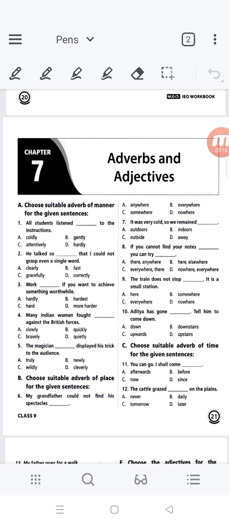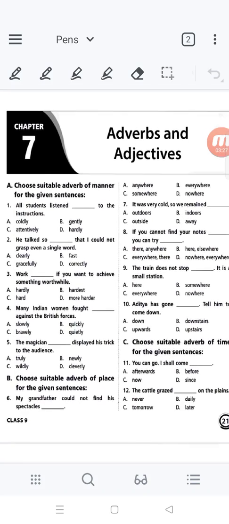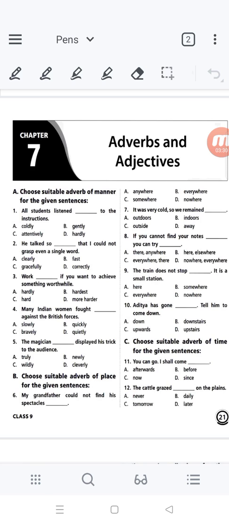So let me take a few sample questions, which you should solve. What is given? Choose the suitable adverb of manner for the given sentences. I discussed manner, the way it's being done. First question: all students listen dash to the instructions. The options are coldly, gently, attentively, hardly. How is it happening? Manner.